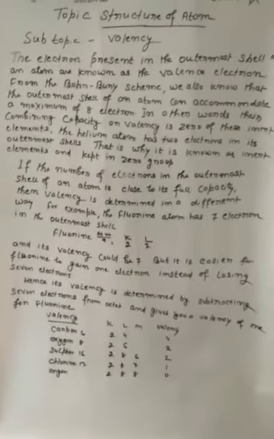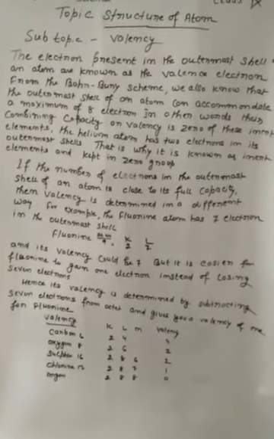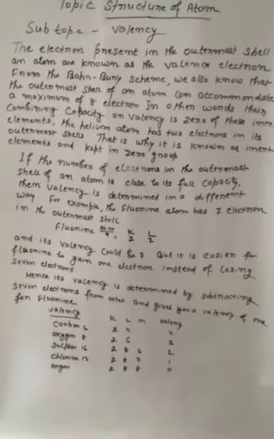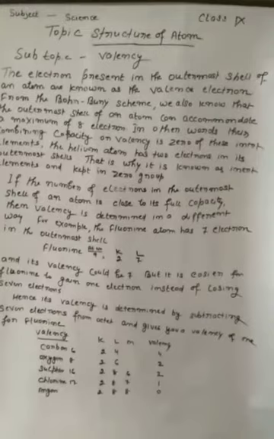I am sending the details of elements 1 to 18 and their valency. You see, understand, and write in your copy.